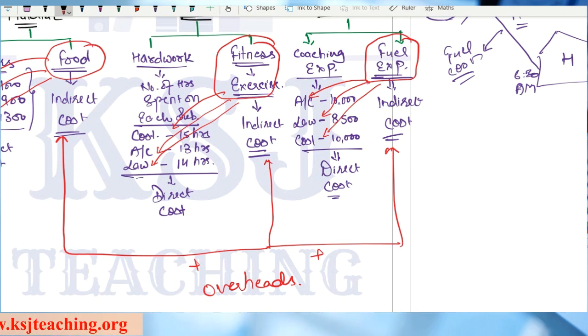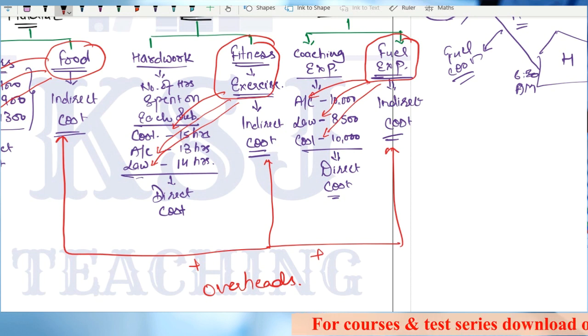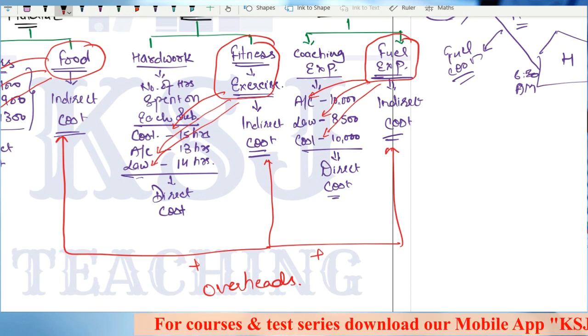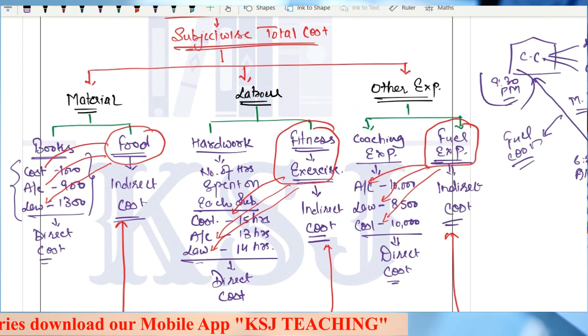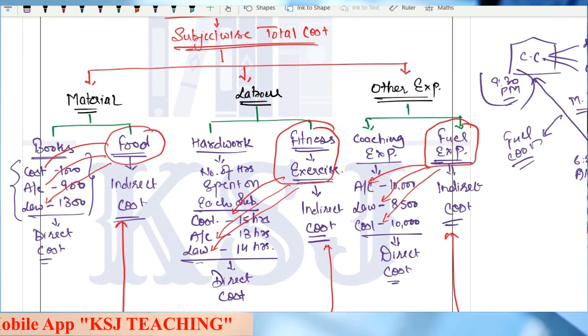This is what we are going to study in the chapter of overheads, right? How to distribute these indirect cost into one unit of finished product, right? I hope that now with this example, most of the things will be clear: what is overhead and why are we studying overheads, right?